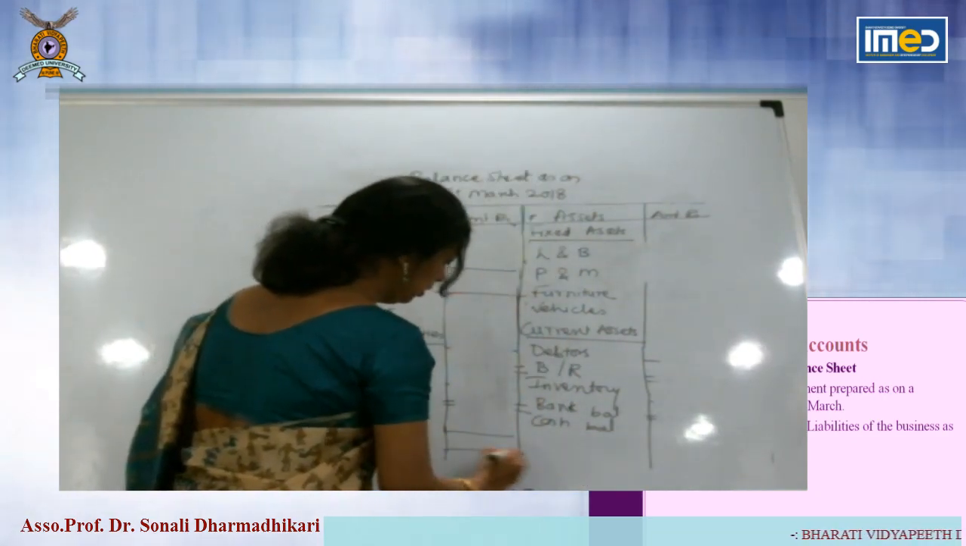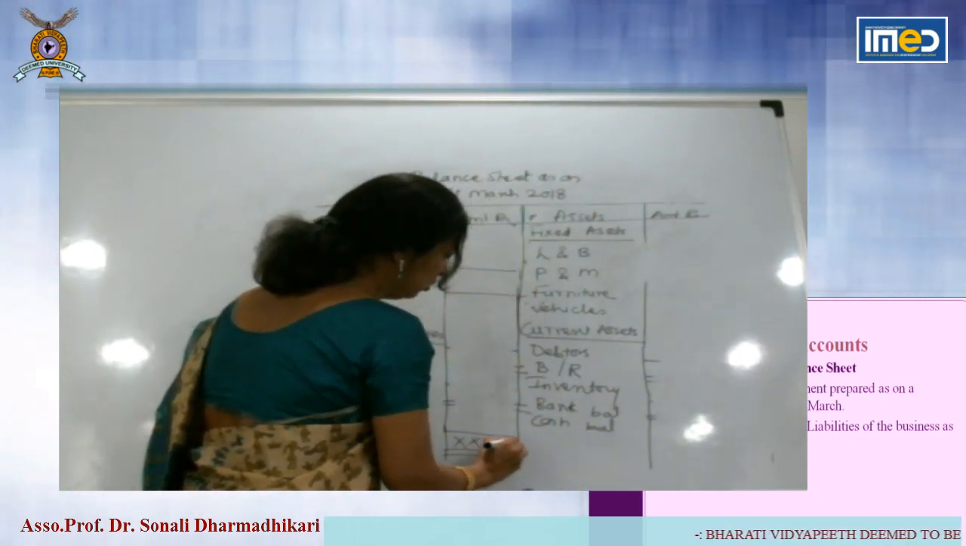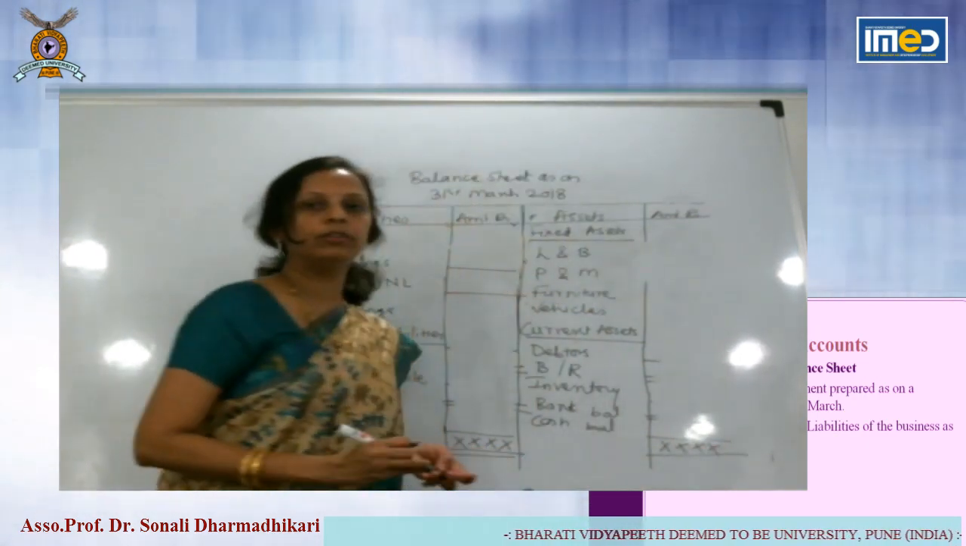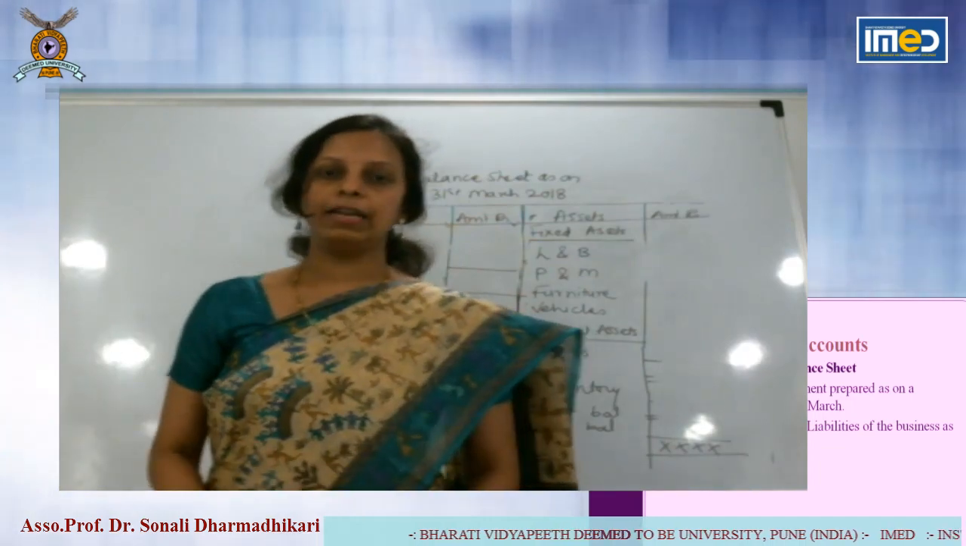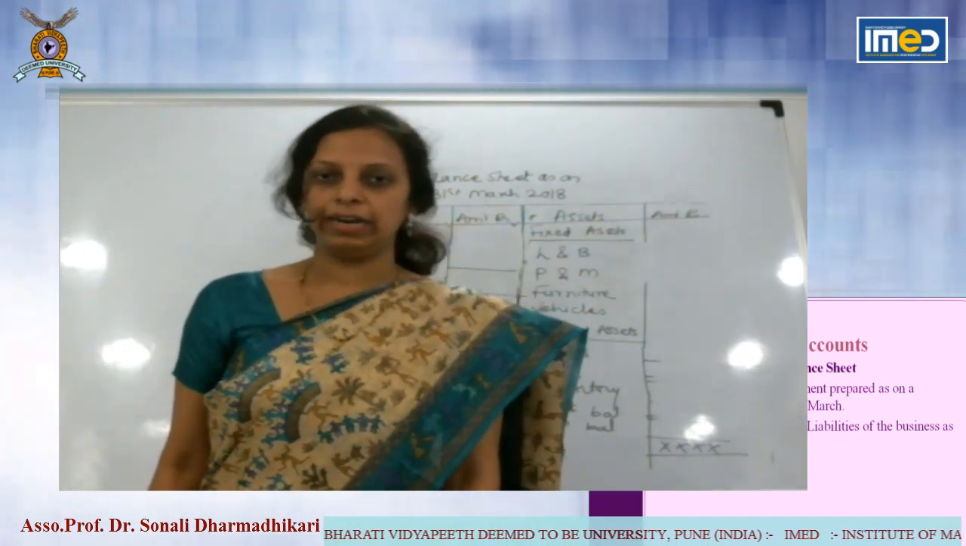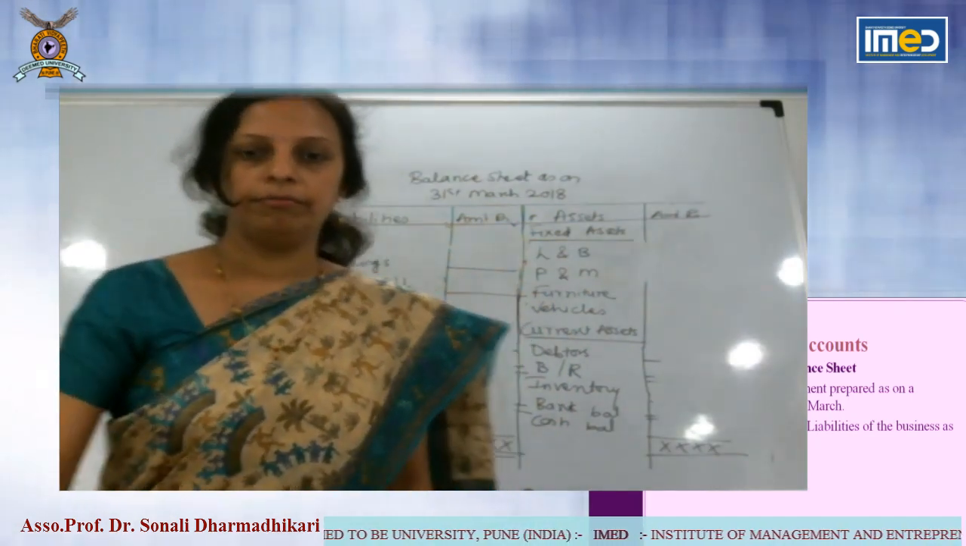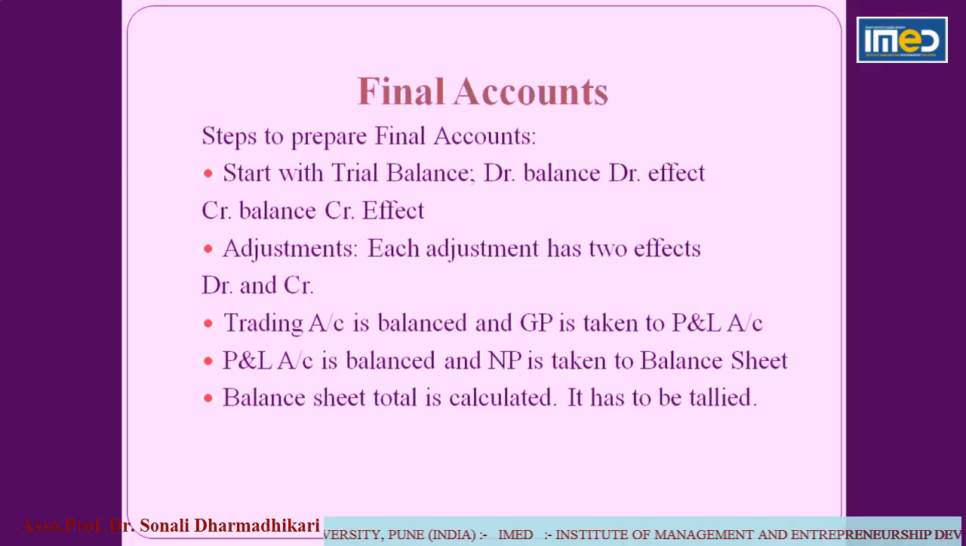The balance sheet has to be tallied because from the initial stage we have seen debit is equal to credit. So the balance sheet has to be tallied at the end, and if it does not tally, then you have to find out the error. Now we are going to see the steps to prepare final accounts.